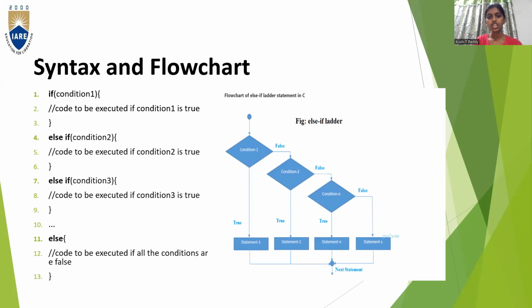So here you can also see the flow chart. If the condition is true, it executes statement 1. If the condition is false, it goes to condition 2. And here in condition 2, again it checks. If it is true, the statement will be printed. If it is false, again it goes to condition 3. So on up to n conditions, it will check. If all the conditions are false, it will directly enter into the else block, and the statement in the else block will be executed, and the program will come to an end.